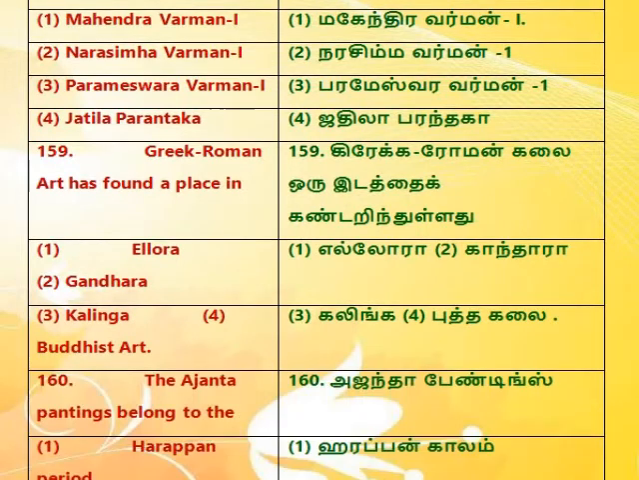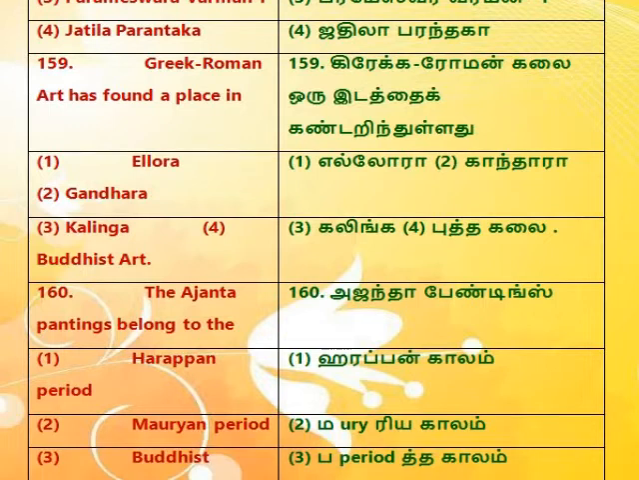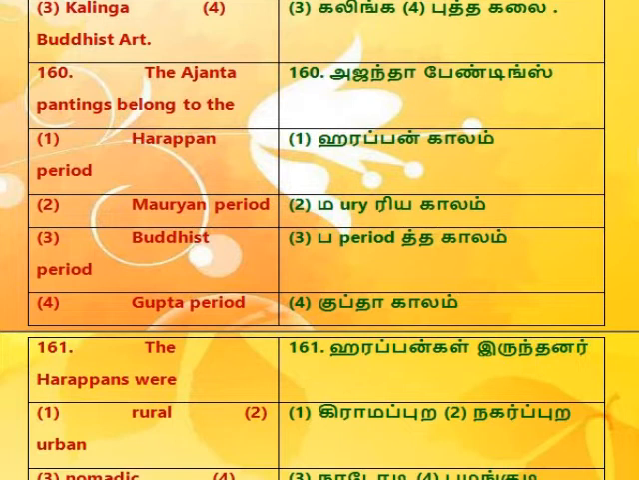159. Greek-Roman art has found a place in 1. Ellora. 2. Gandhara. 3. Kalinga. 4. Buddhist art. 160. The Ajanta paintings belong to the 1. Harappan period. 2. Mauryan period. 3. Buddhist period. 4. Gupta period.